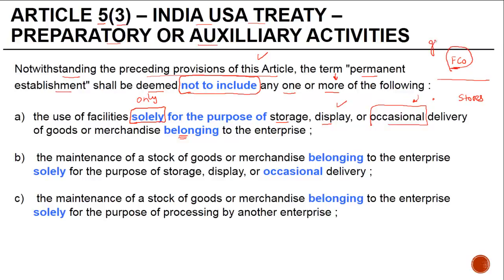The goods should belong to the foreign company. If it is selling goods from here for someone else, a third party, then this exemption is not available. But if you are doing this for your own goods or merchandise, the exemption is available and such an activity is not going to result into a PE.